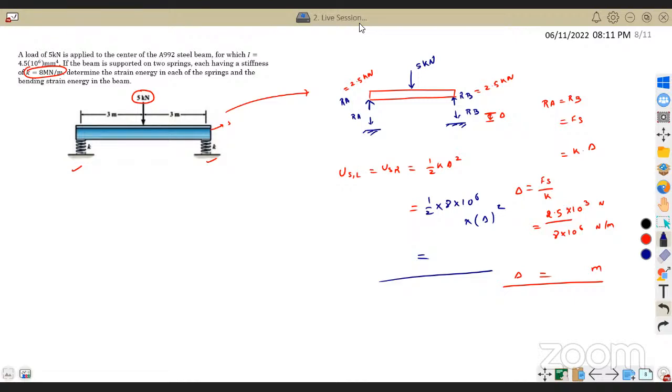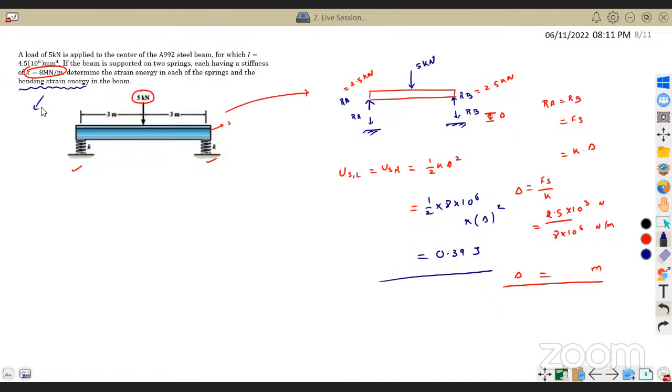Yeah, Gabriel, correct. 3.39 is correct. Okay, 0.39 joule. I don't need much of an explanation here, very straightforward. And what should I do for the bending strain energy in the beam? I have done this question also in our course. What should I do?